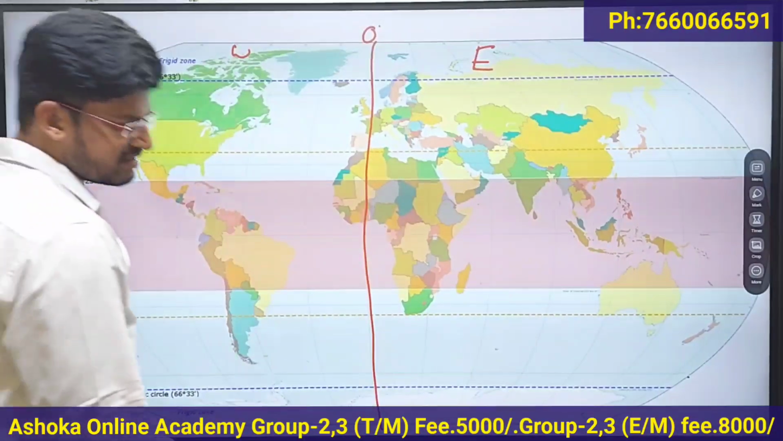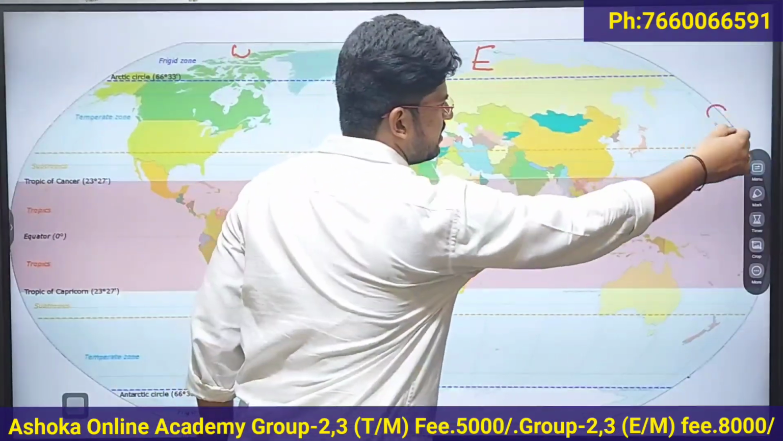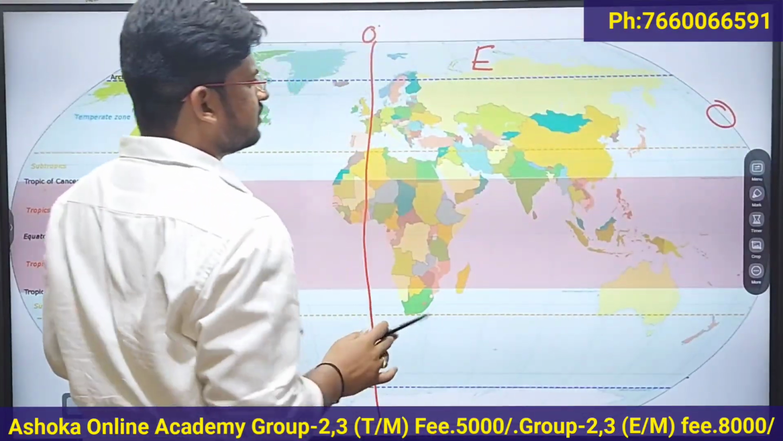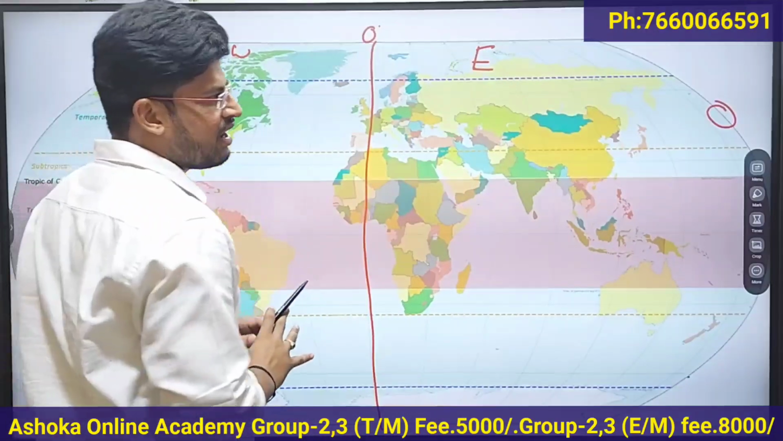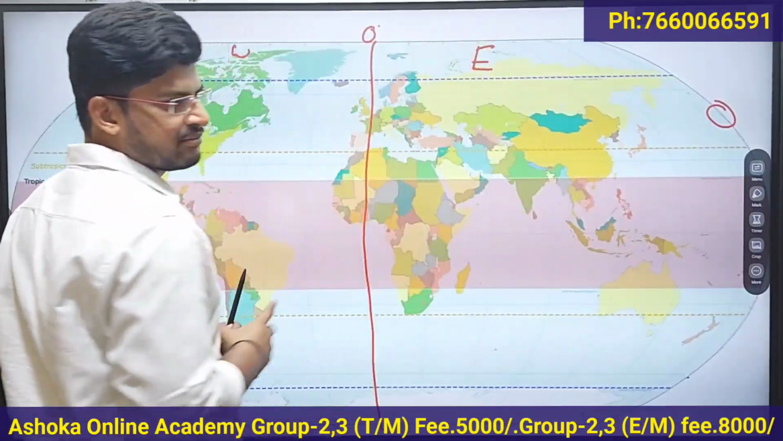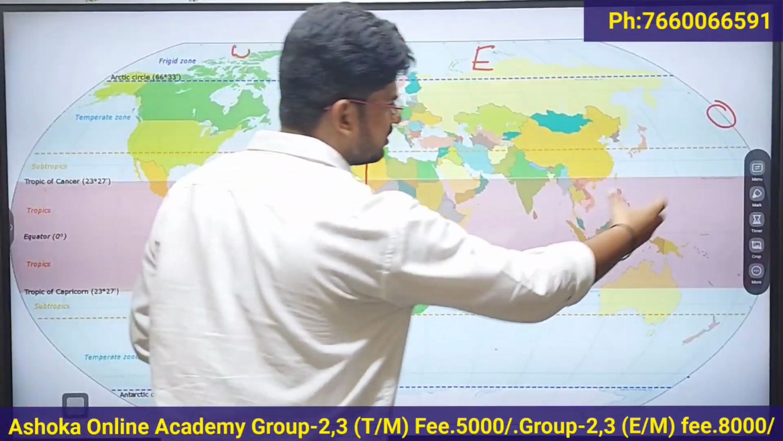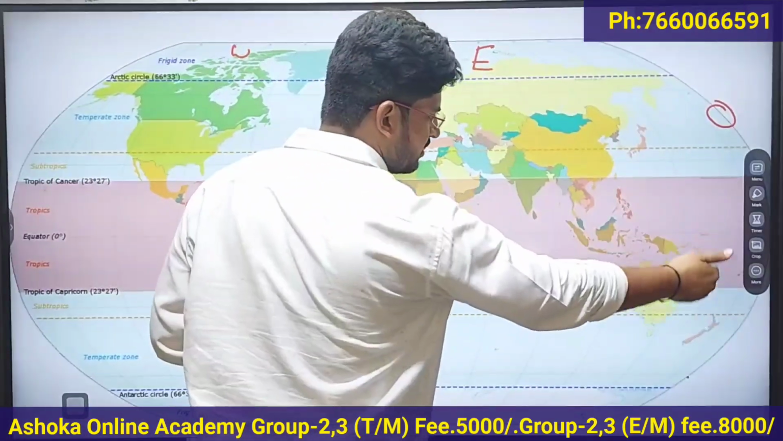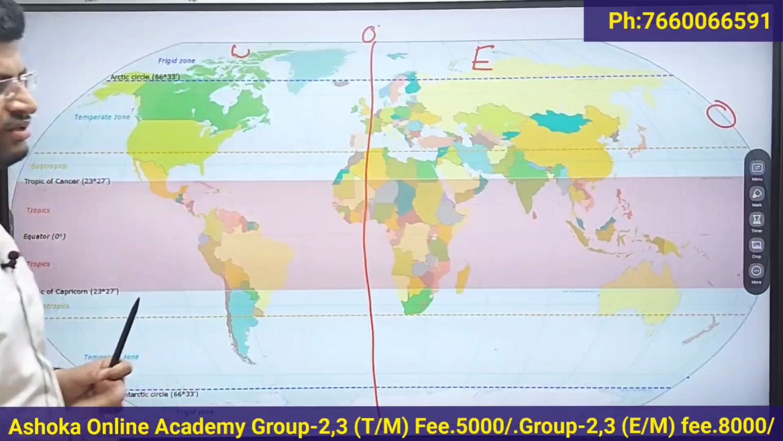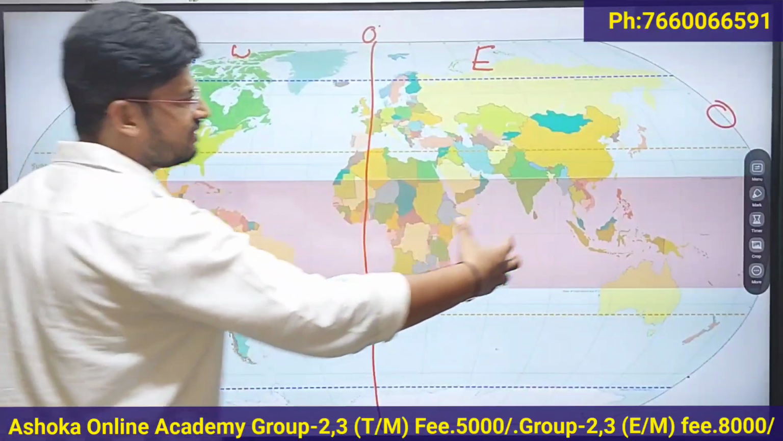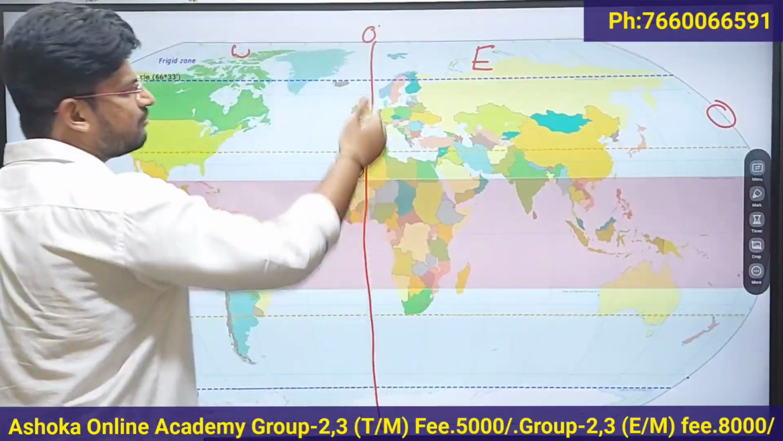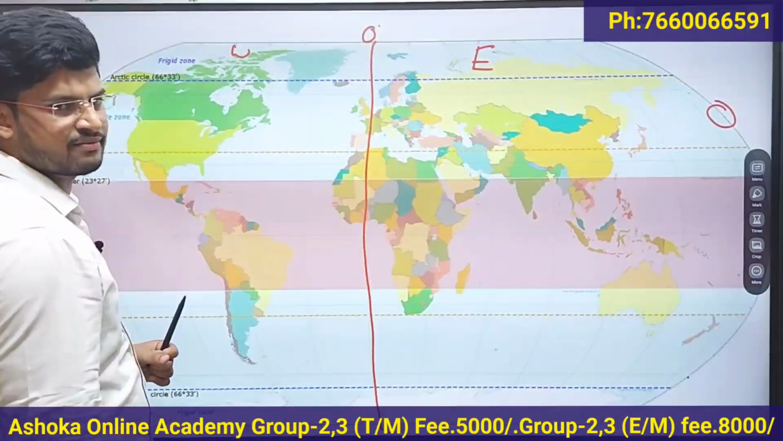Since the sun rises in the east, the eastern part of the world is ahead in time. You know that Japan is called the land of the rising sun. New Zealand is the first country which celebrates the New Year. That means this part of the world is ahead in time when compared to Greenwich.